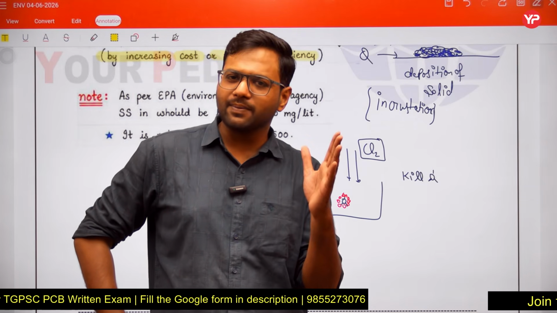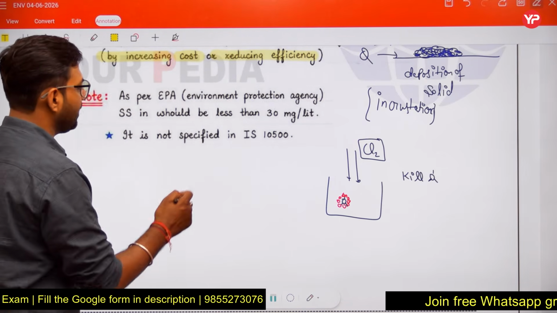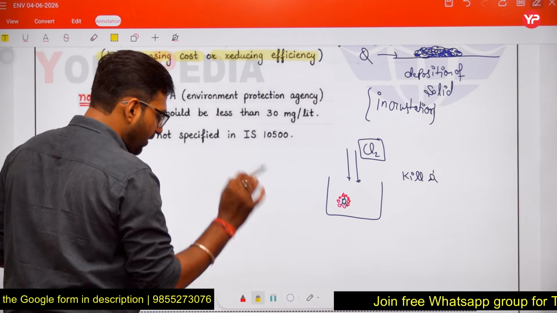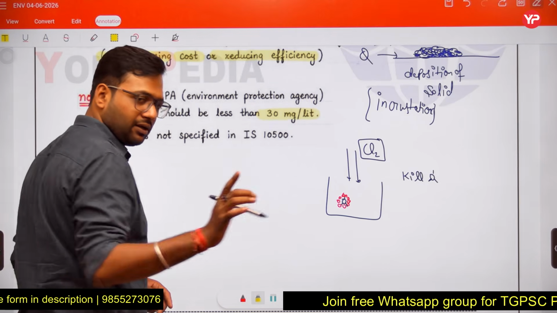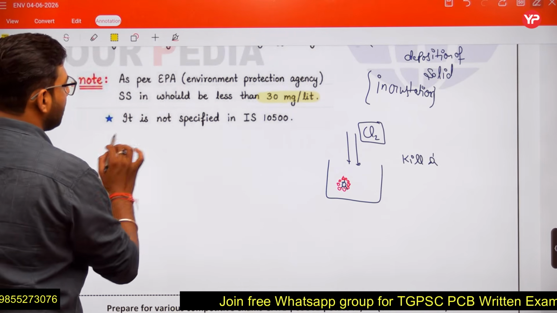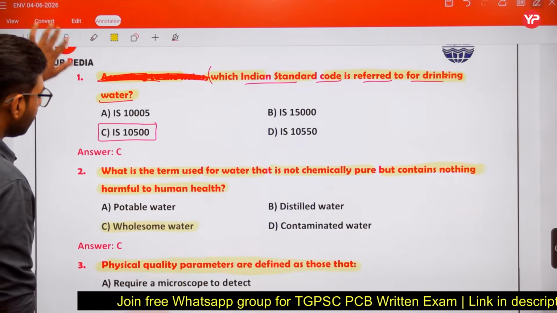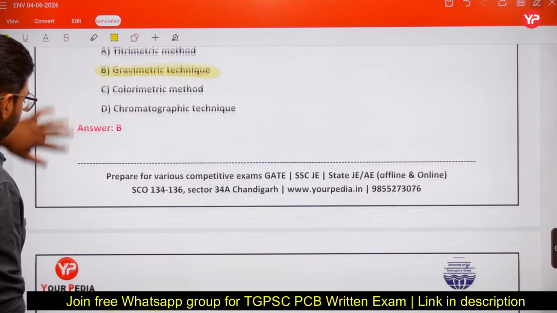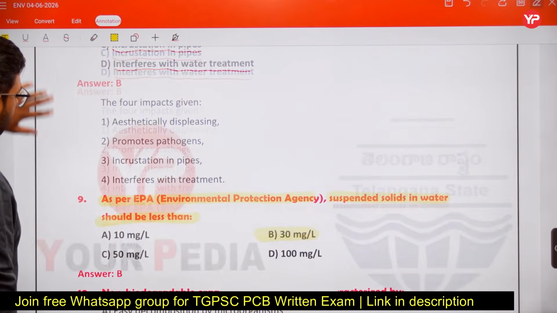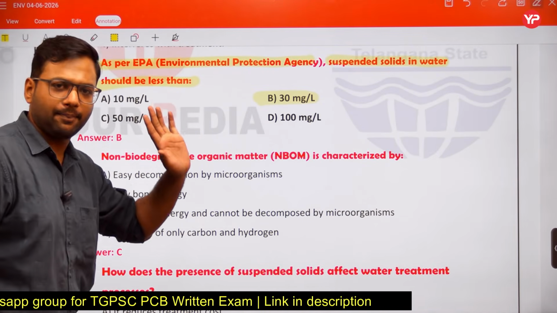If no code is mentioned and the limit of suspended solids is asked, then the answer is 30 milligram per liter if it is in the options; otherwise, none of these. So as per the EPA it is 30 milligram per liter, and it is not specified in IS 10500. Remember this point.